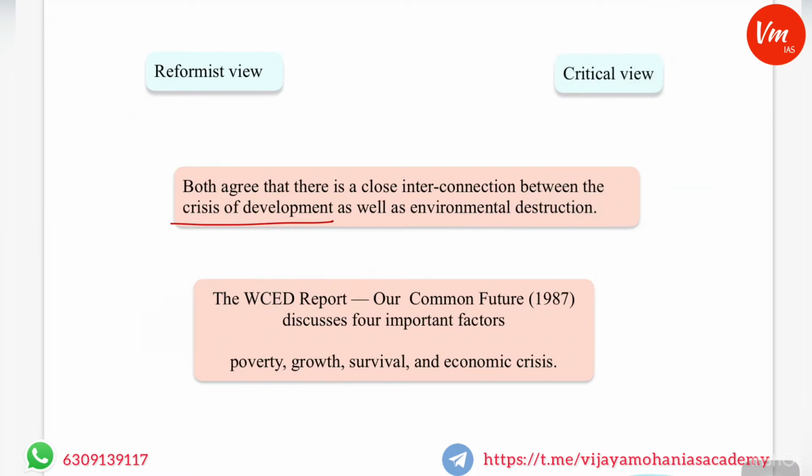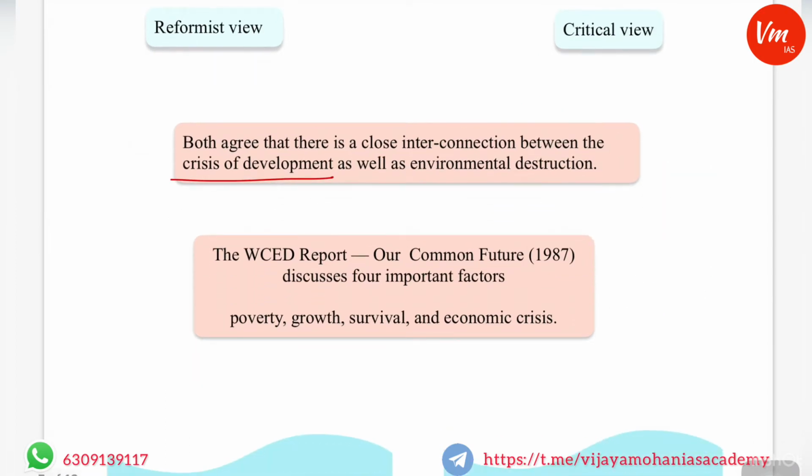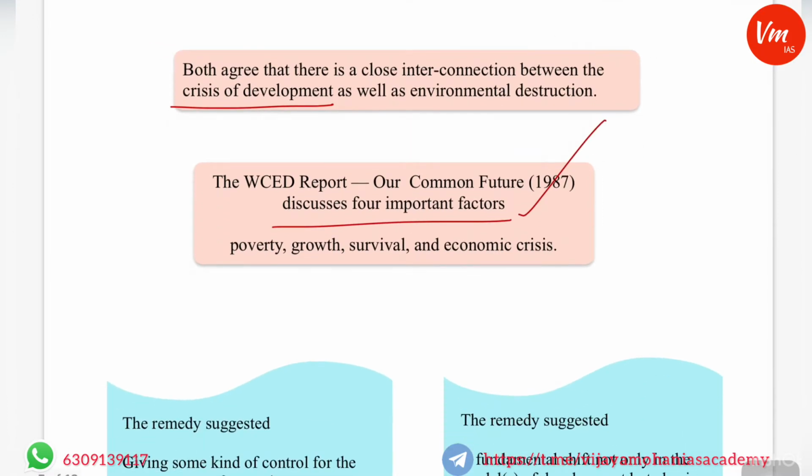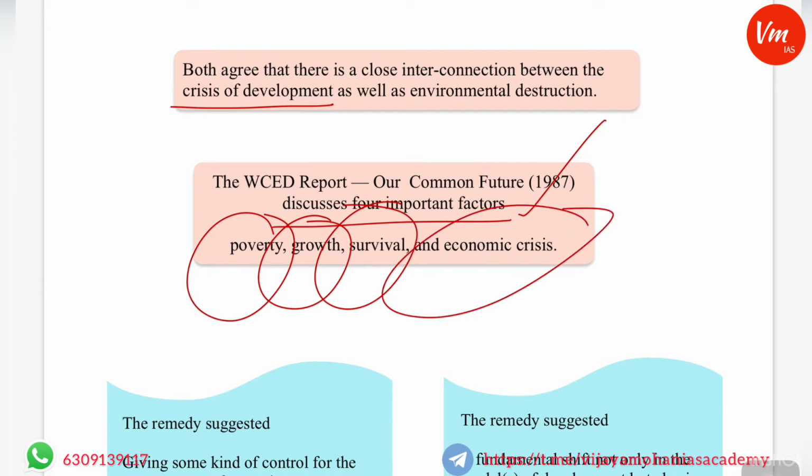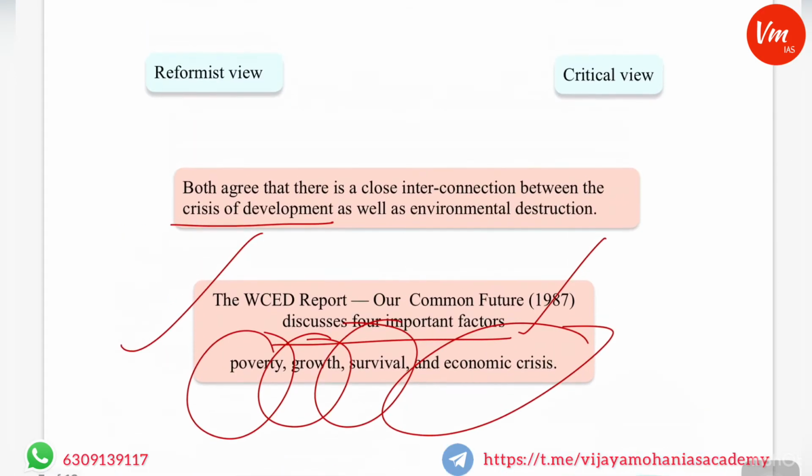So this report, that is World Conference on Environment and Development report, discussed four important factors. What are those four important factors? One is related to poverty, another is related to economic growth, another is related to survival of humankind, and another is related to economic crisis. By discussing these four aspects, the report has initiated a different view as far as the debate of environment versus development is concerned.